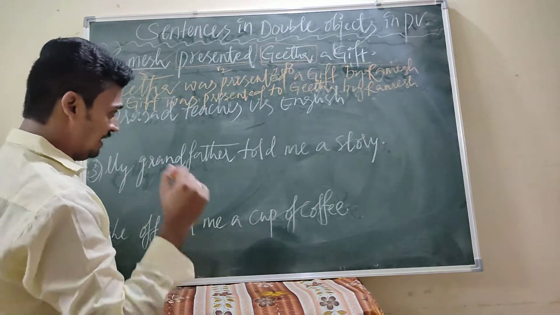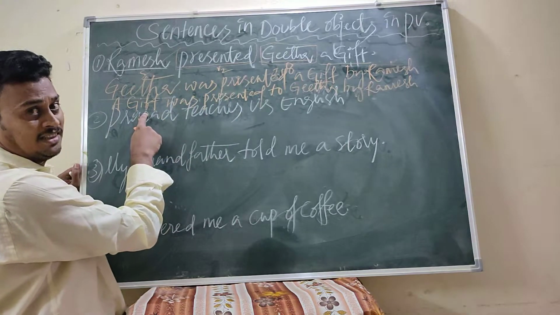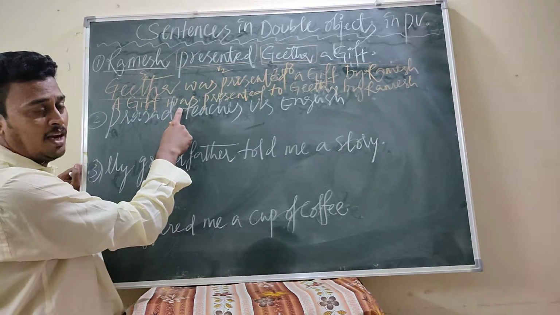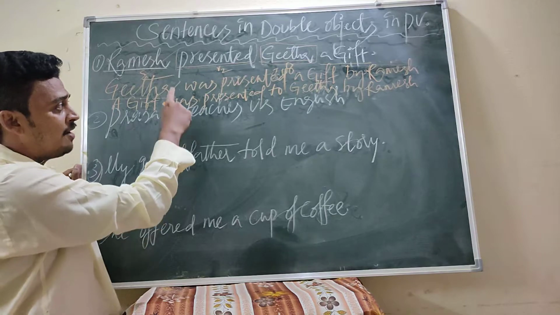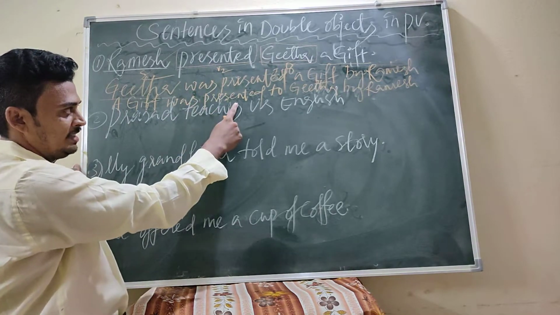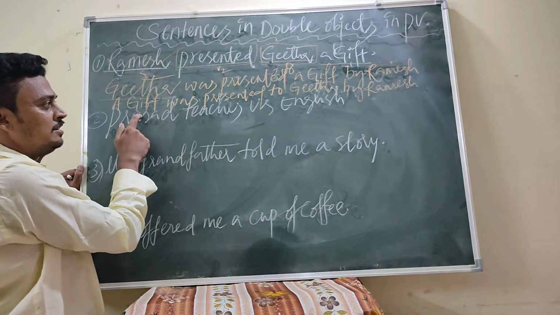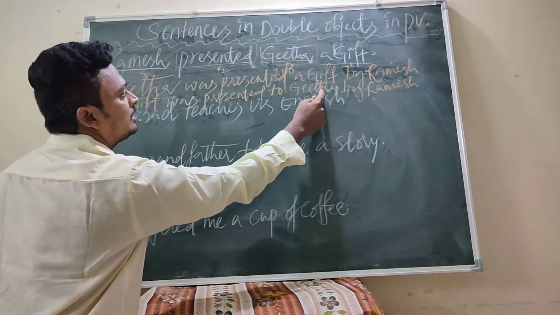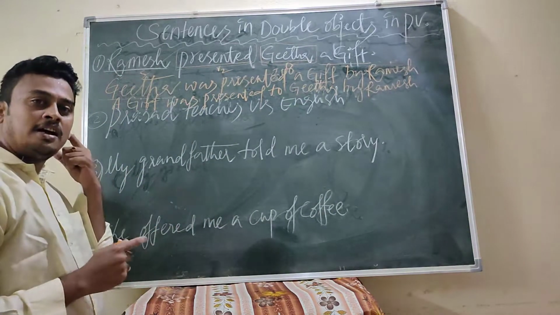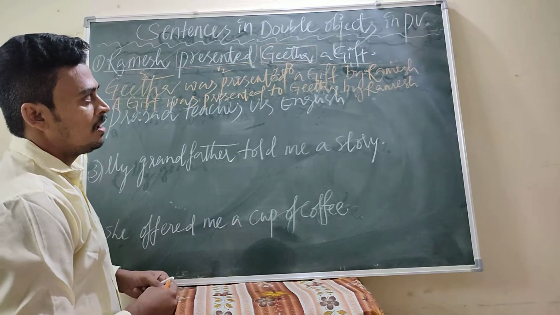Once again, let me explain. A gift, the direct object, we have written as the subject. After that, the appropriate helping verb according to the tense. After that, the V3 form: V2 becomes V3. Then to Geeta, because a gift is already written. That's why: presented to Geeta by Ramesh. So this is the second answer, especially for the direct object.